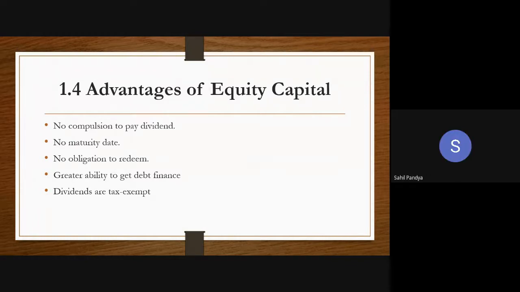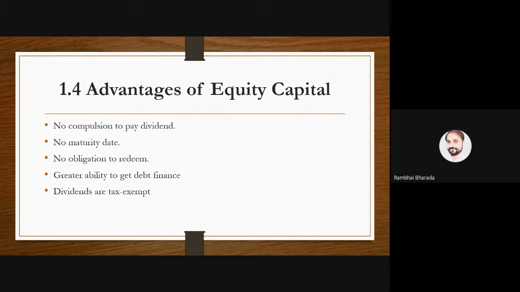No compulsion to pay dividend, sir. It means we do not have to pay any extra charges for dividend. See, no compulsion to pay a dividend means there is no rule that every year the company needs to pay the dividend.